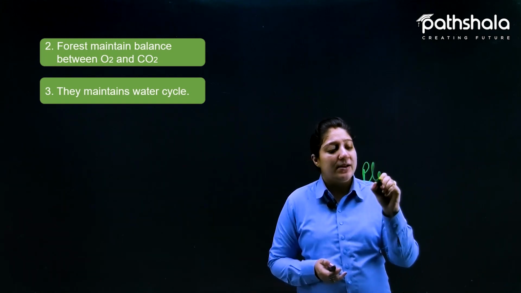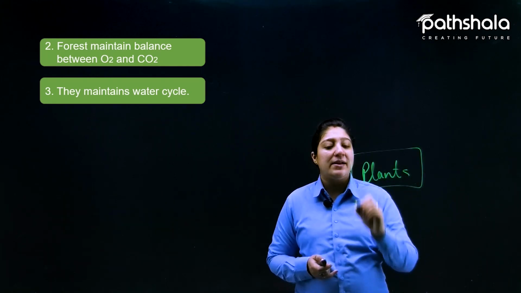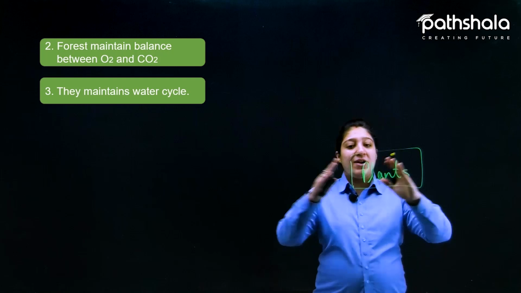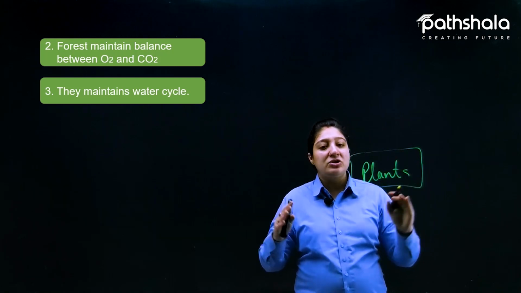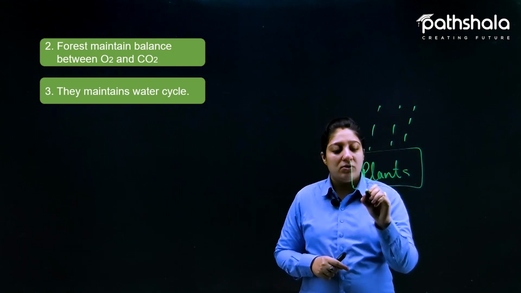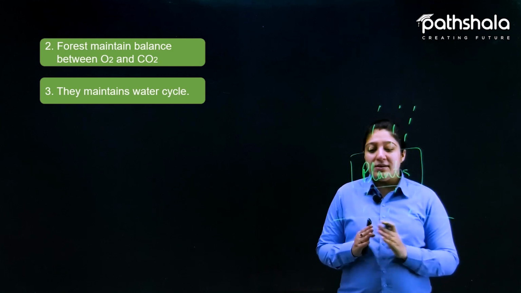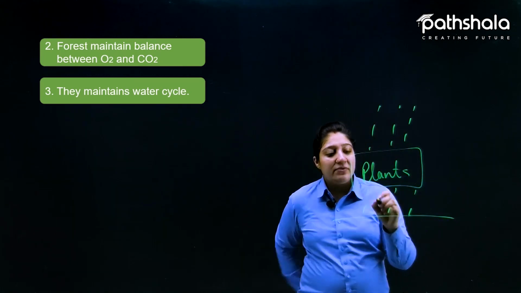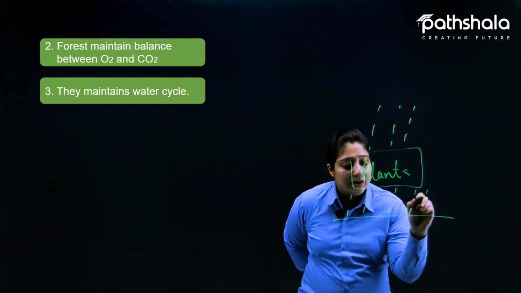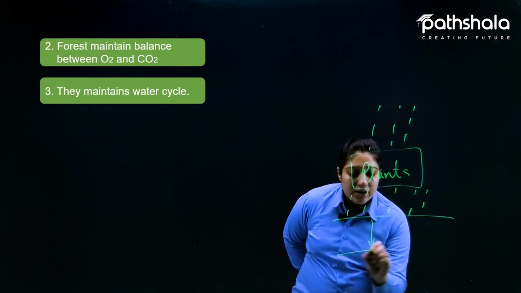What plants do, basically: because the forest is present over a large area, trees are present over a large area. Because of that, the rainwater falling on the soil, on the land, is more, as it gets more area, and because of that, more water seeps into the ground, right? As it is seeping into the ground, what is happening?